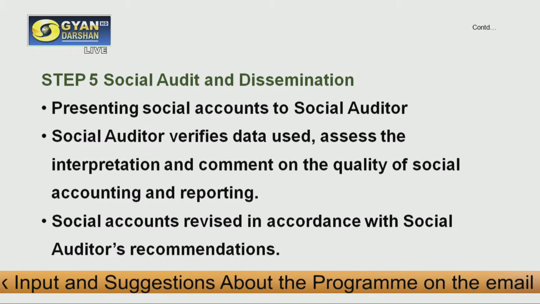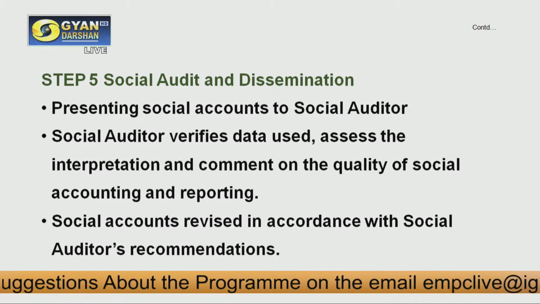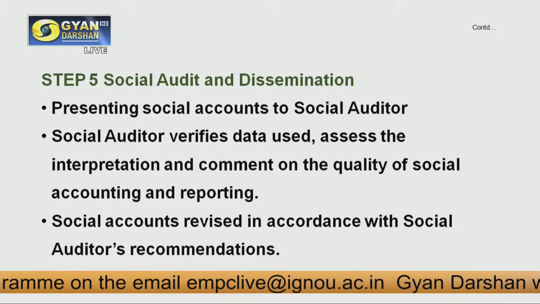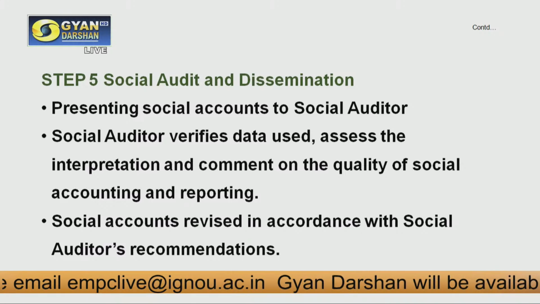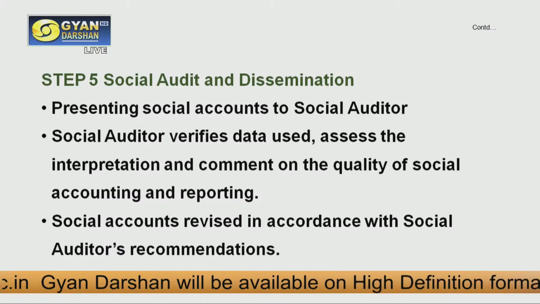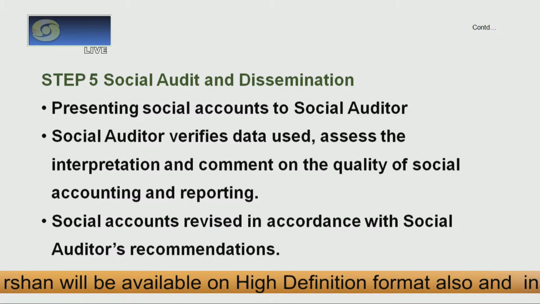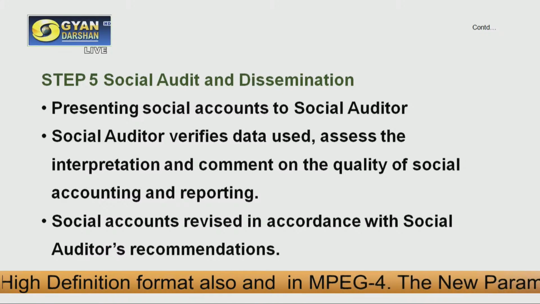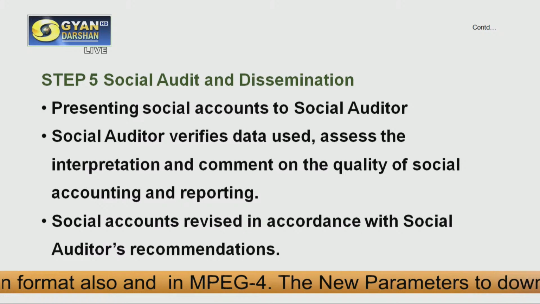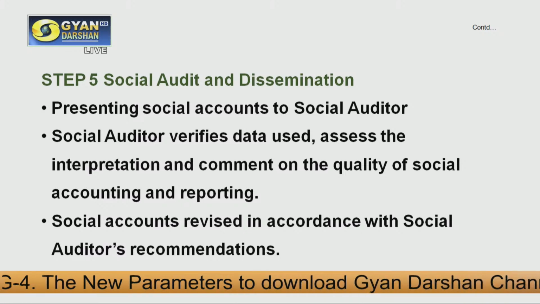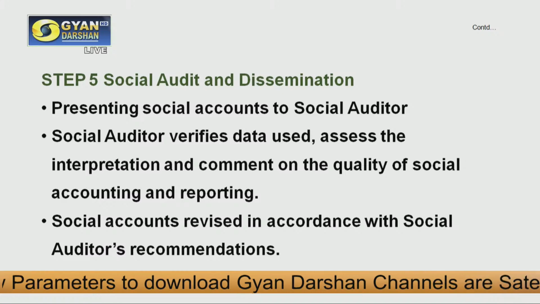Step 5 is social audit and dissemination. Once the organization completes the social auditing process, the final results need to be disseminated within the organization.